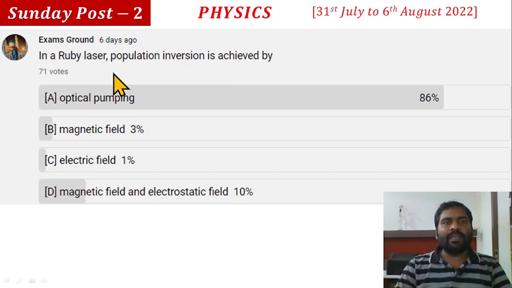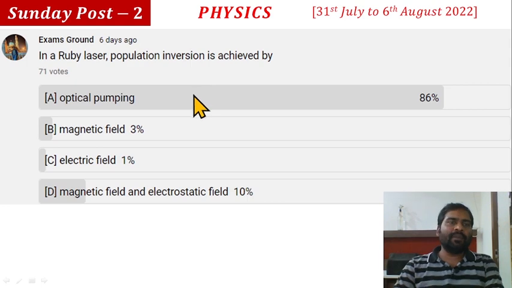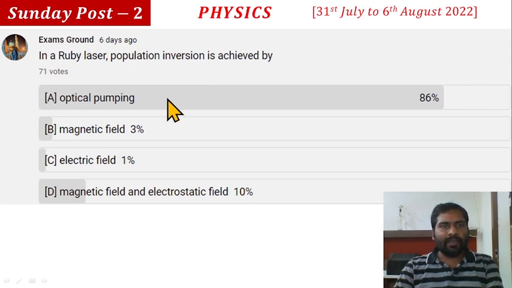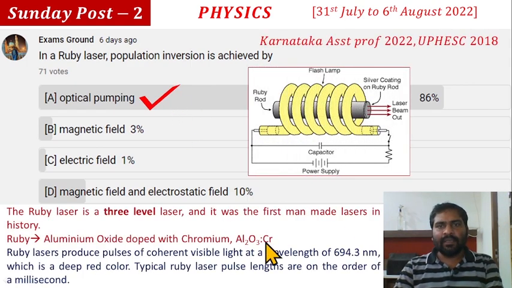Question 1. In a Ruby laser, population inversion is achieved by, most of us have answered correctly, optical pumping is the correct answer. This is the Ruby rod and this is the xenon source or flash lamp used for the optical pumping. Ruby laser is a 3-level laser and it is made of chromium doped aluminum oxide. Emitted laser has a wavelength of 694.3 nanometer.